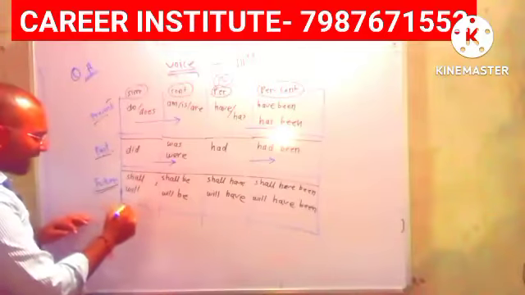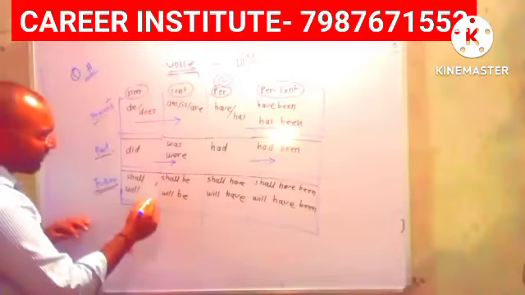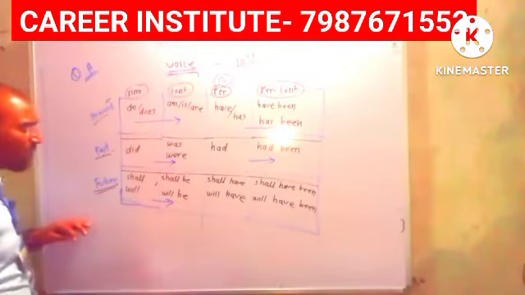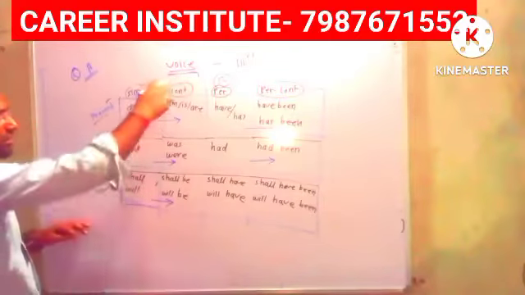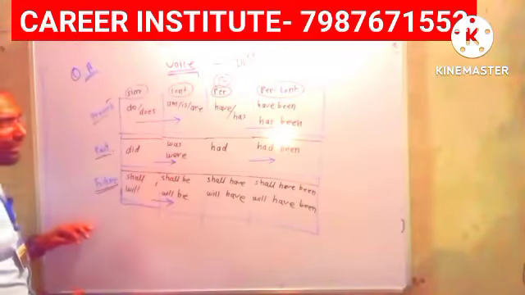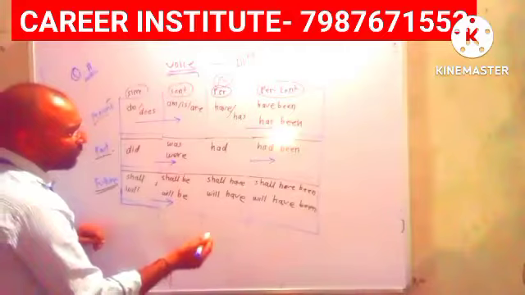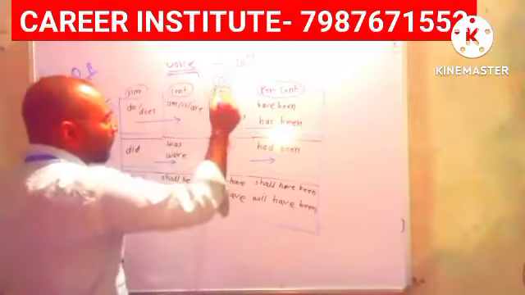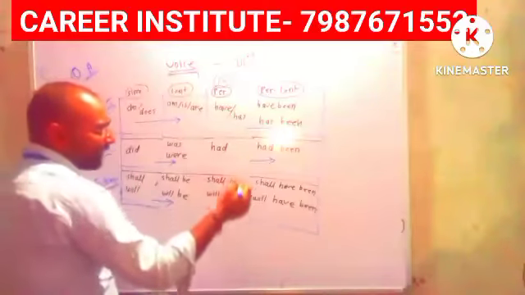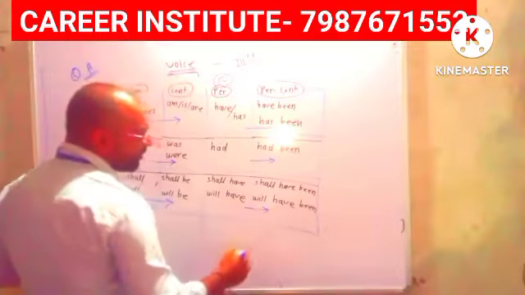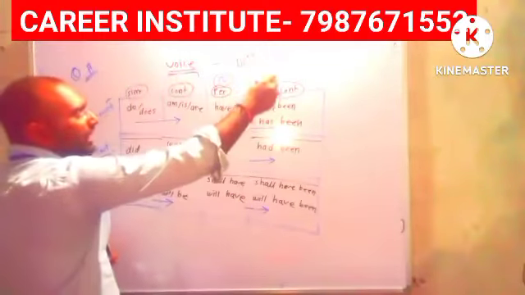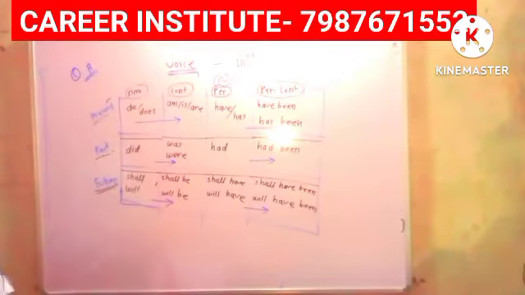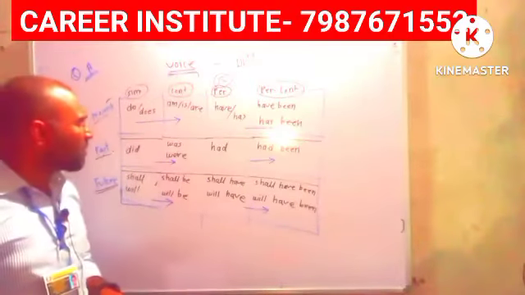If the active voice is future simple tense, it will get converted into future continuous tense. If the active voice is future perfect tense, it will be converted into future perfect continuous tense. This much of the rule is clear.